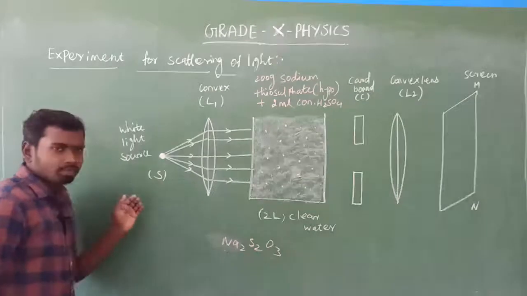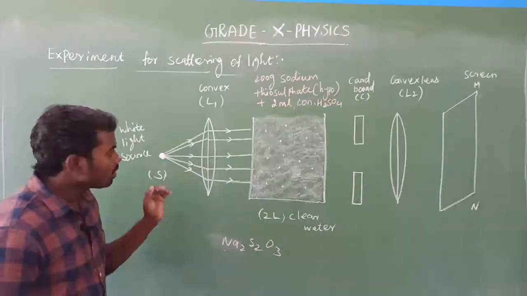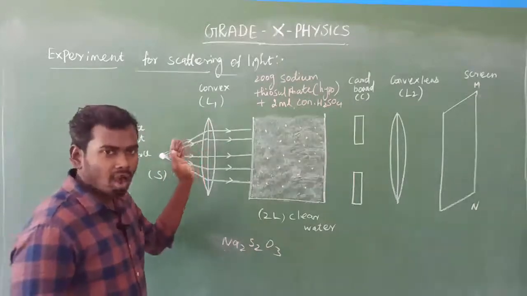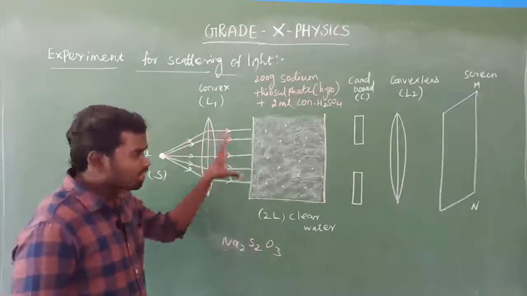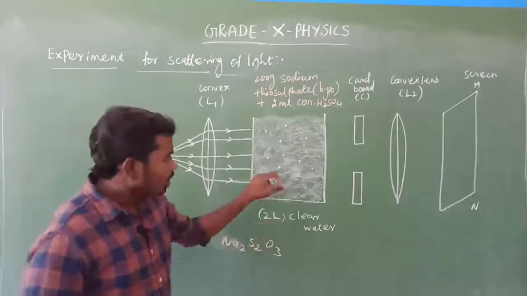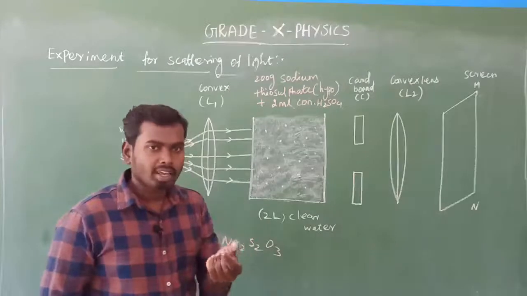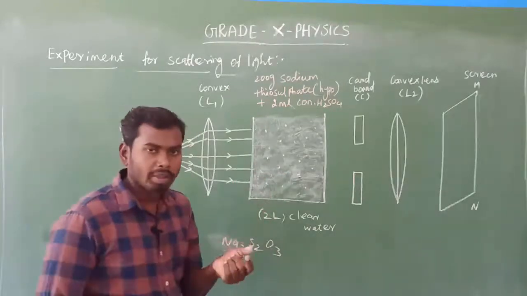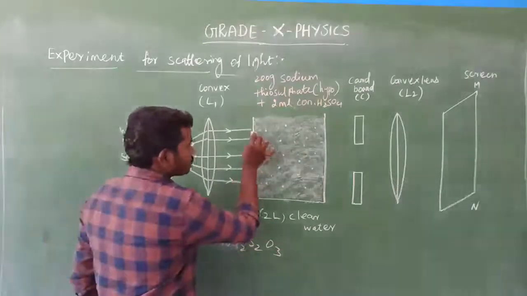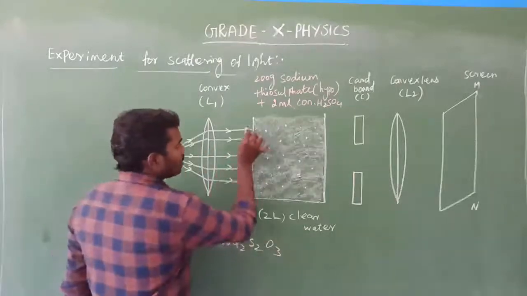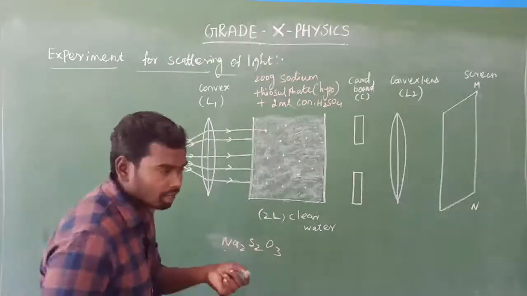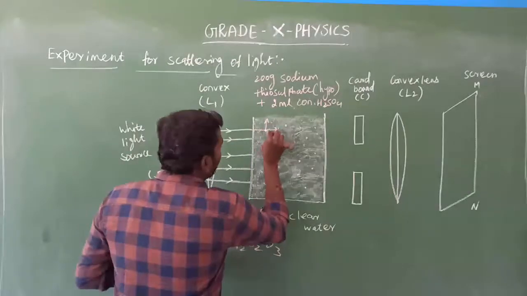Again I switch on this white light source. It falls on the convex lens, and after refraction all the light rays will be parallel to each other. This parallel beam of light rays enters the solution. The fine microscopic sulfur particles are precipitated inside the solution. Very important point: when the light falls on this microscopic sulfur particle, the light gets scattered in all directions.